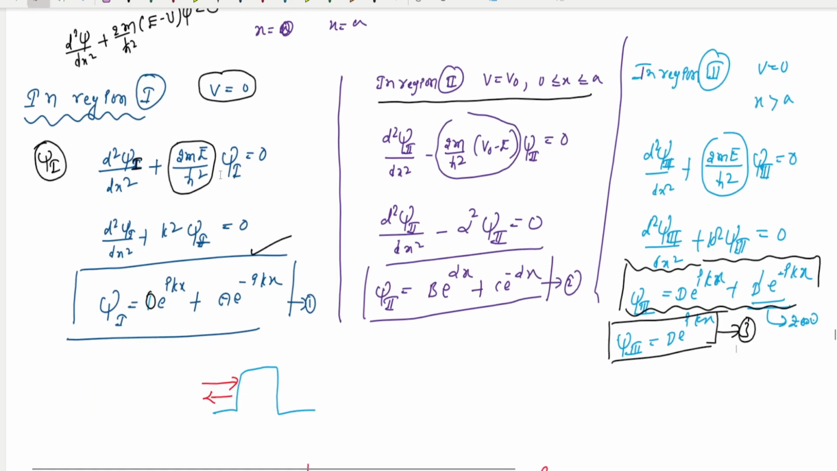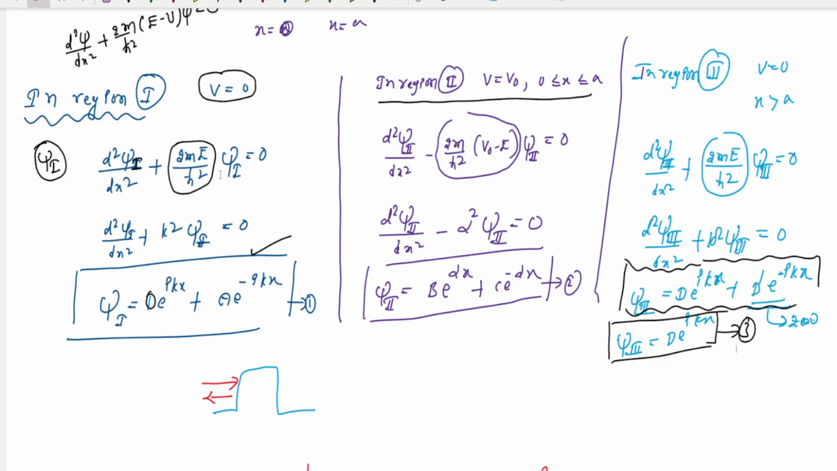This is equation number 3. Very important. By using these three solutions, if you observe clearly, we got different constant values: a, b, c, d. So here we are going to find these constants A, B, C, D. No need to find all the coefficients here.